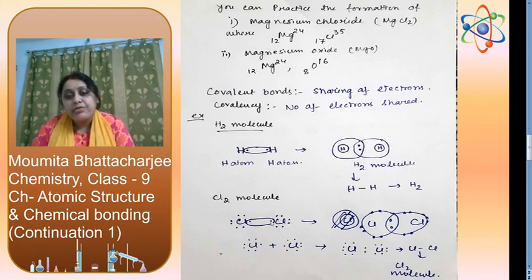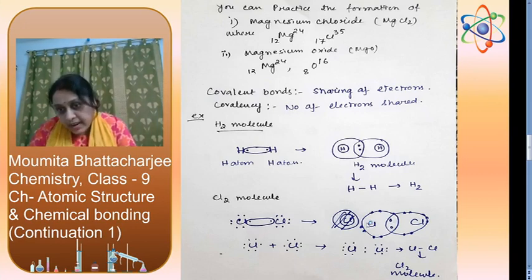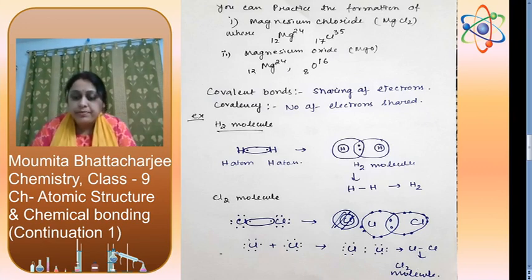If one electron is given by each of the 2 chlorine atoms, and they share the pair of electrons like this, then count for this chlorine: 1, 2, 3, 4, 5, 6, 7, 8. For this chlorine also 8. So they are equally shared. So chlorine will form a single covalent bond, and 2 chlorine atoms will be attached to form a chlorine molecule.